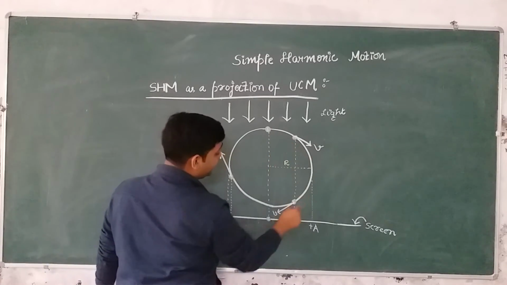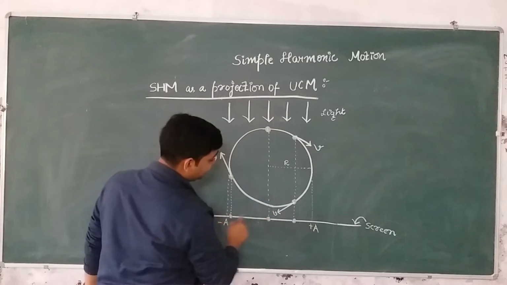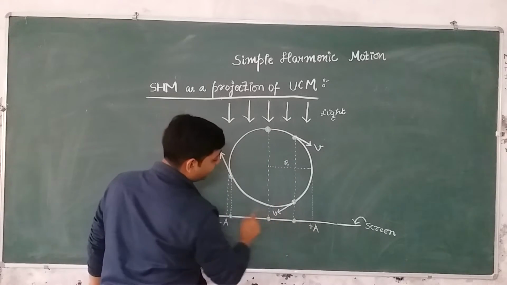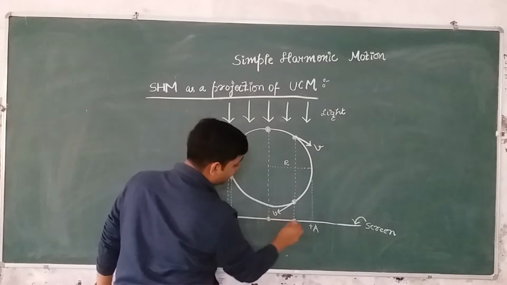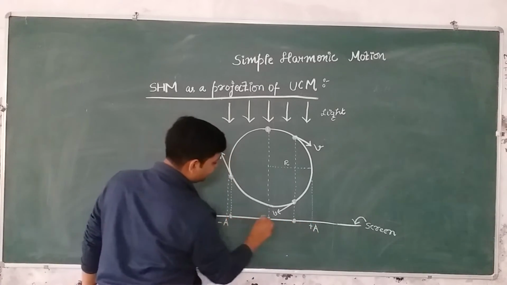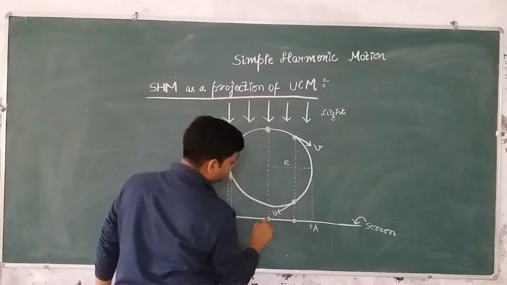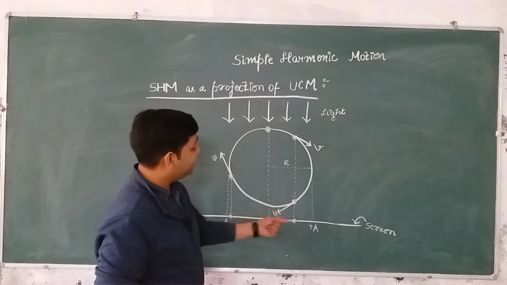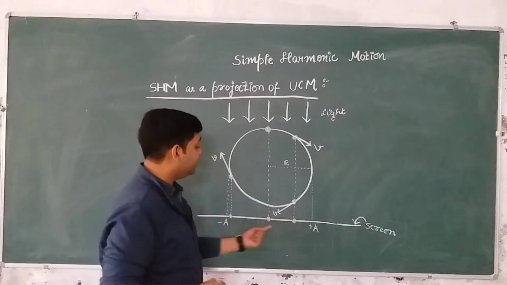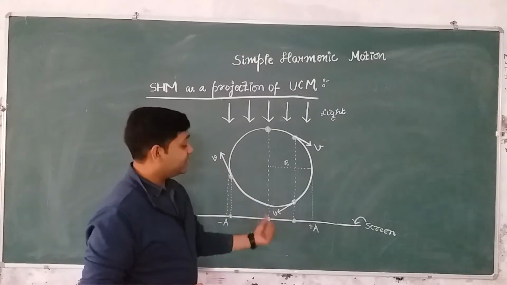Now, why am I saying that as the particle is moving on this circular track, you will see the particle moving on this screen in SHM like this, right? The particle goes like this, comes back, and goes like this, comes back, to and fro motion about this point, right? So now why am I saying that this projected motion of this particle on this screen is SHM?